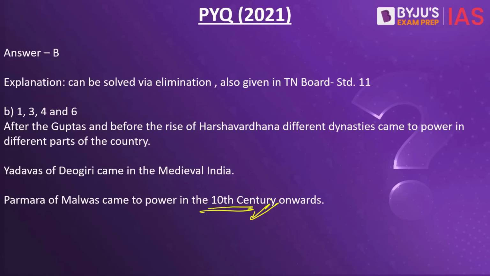In history, you do see a lot of chronology-based questions. So it is important for you to have a sense of which dynasty was contemporary of which dynasty, which dynasty came in first and which dynasty came in later on. So make sure that you remember these kinds of facts in history with respect to certain dynasties specifically.